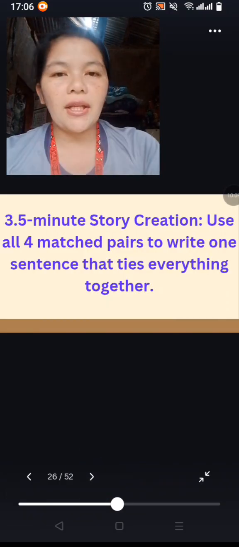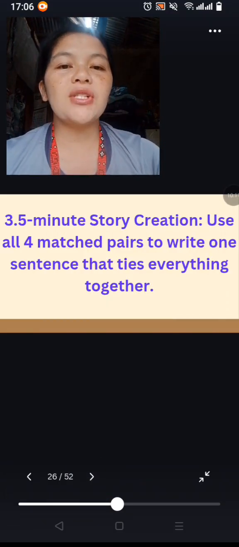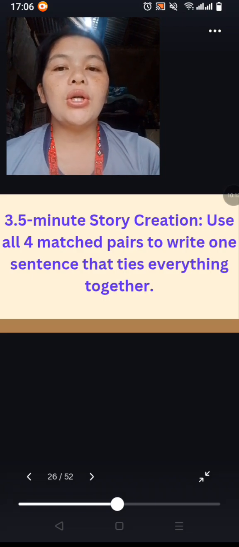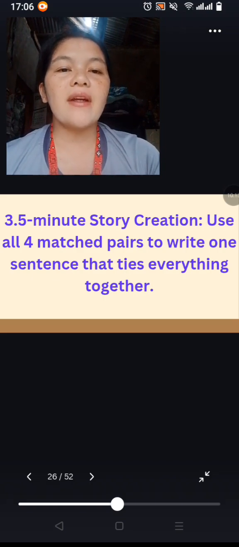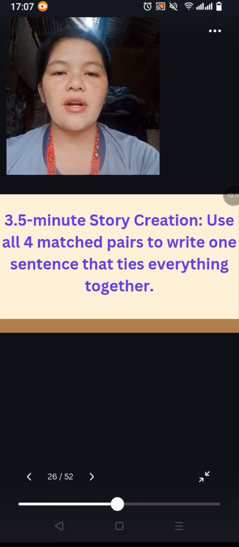Next activity is a 5-minute story creation. Use all 4 matched pairs to write one sentence that ties everything together.